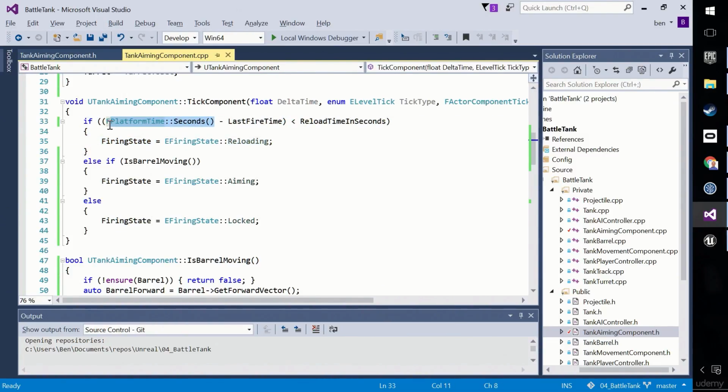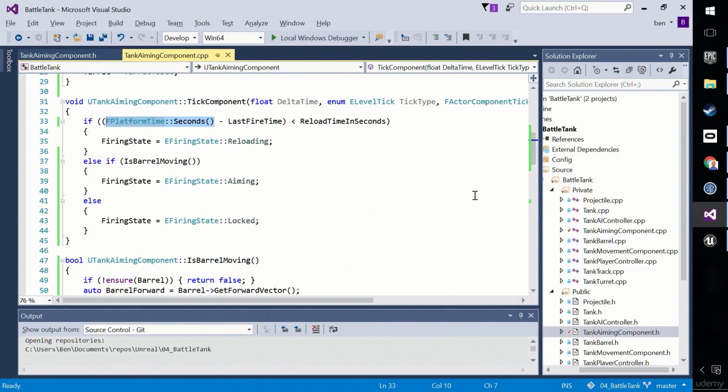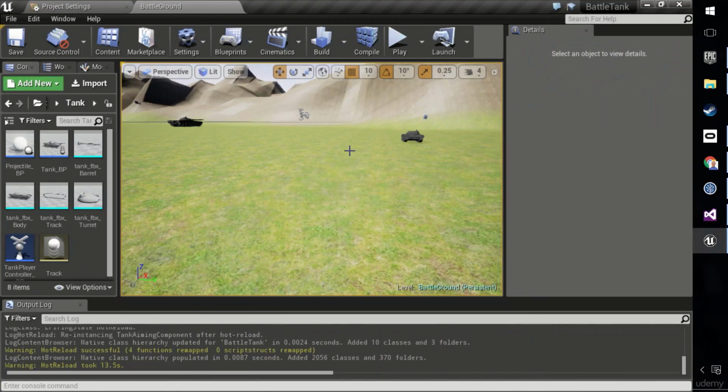Also, if you don't like FPlatformTime, and you probably shouldn't like FPlatformTime, I was showing it to you as an alternative, you can use GetWorld, GetTimeSeconds. That will work just as well, if not better. So I'm going to leave it until we actually need to make a change back to GetWorld, GetTimeSeconds, but just a note for you.